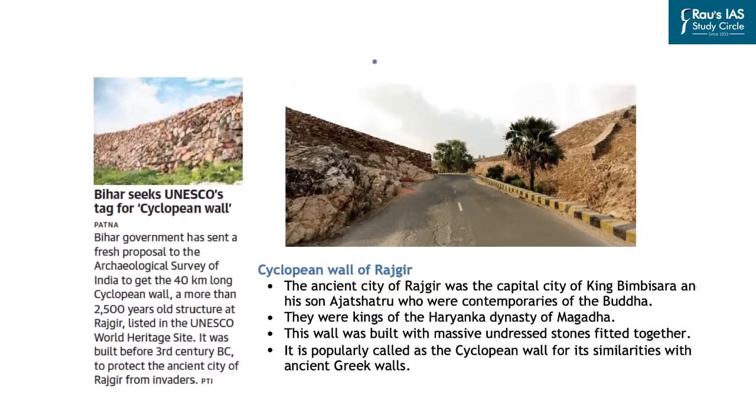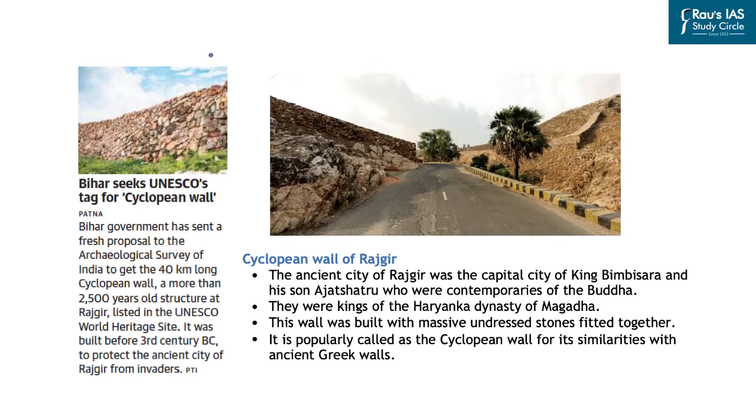Fourth important news article in today's newspaper is on page number 8. Now this article on page number 8 is related to Bihar government seeking the UNESCO's World Heritage Site tag for the Cyclopean wall that has been built in the ancient time across the city of Rajgir. In this line, the Cyclopean wall of Rajgir is basically bordered around the city of Rajgir, and this ancient city of Rajgir was the capital city of King Bimbisara and his son Ajatashatru, who were the contemporaries of Lord Buddha. So this can be a very important fact for us from the prelims examination perspective.